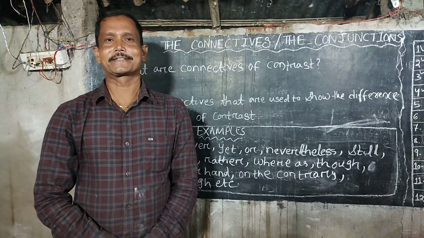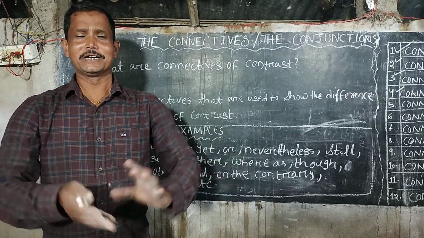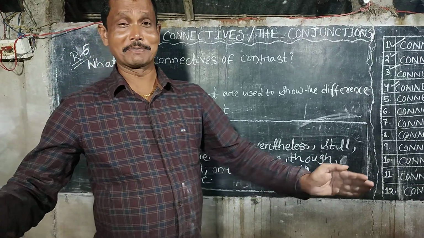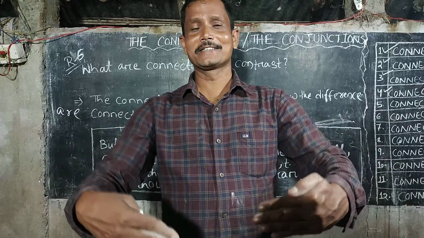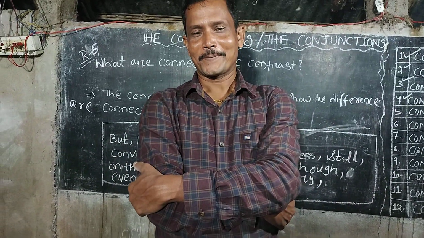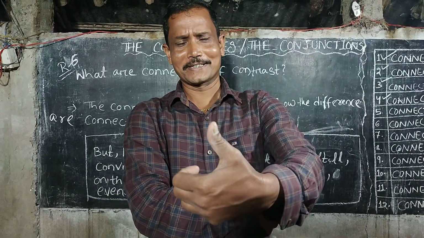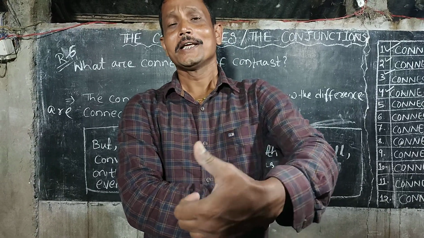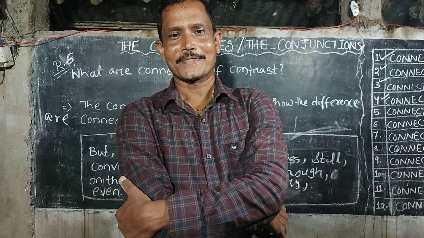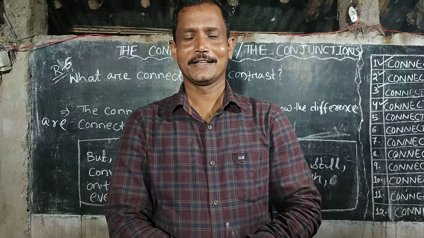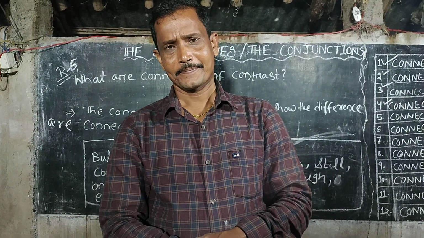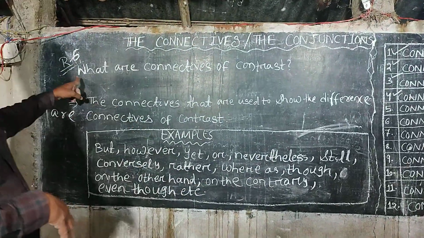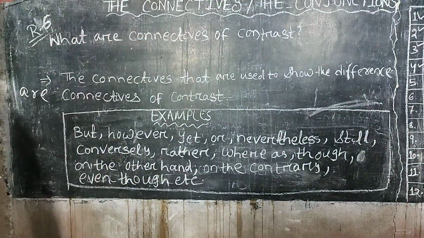Rule number 6. What are the connectives of contrast? Contrast means difference. So the connectives that show the difference are known as connectives of contrast. What are connectives of contrast?